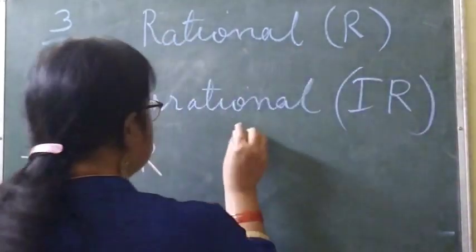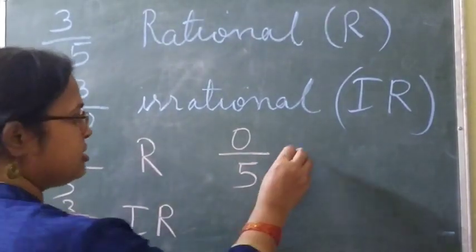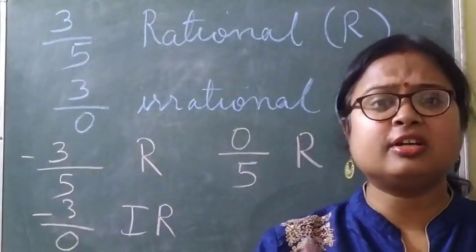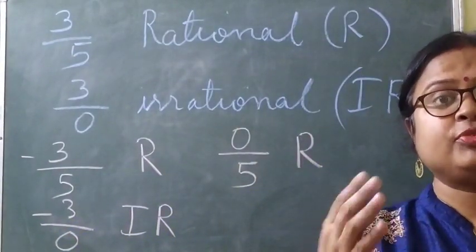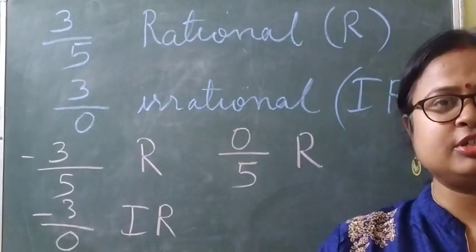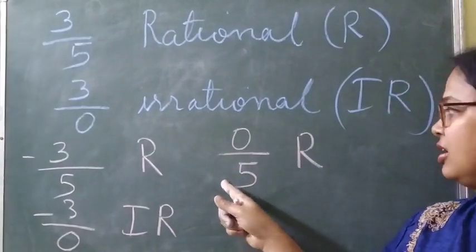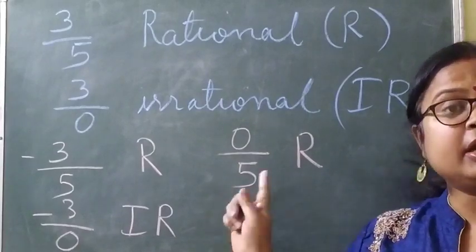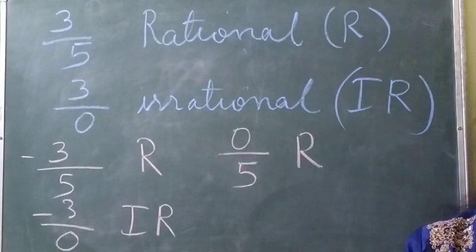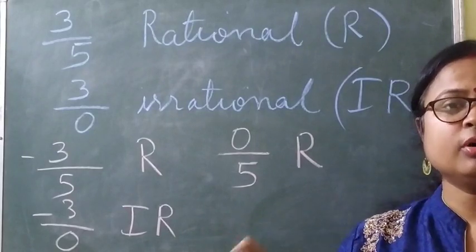Okay. Now, this one, 0 by 5. Is this rational or irrational? Yes, this is rational. Because in the condition it was not given that the numerator should not be 0. It was given that the denominator should not be 0. But here the denominator is 5. Clear? So the denominator is not equal to 0. So there is only one condition for a rational number. What is that? The denominator should not be equal to 0.